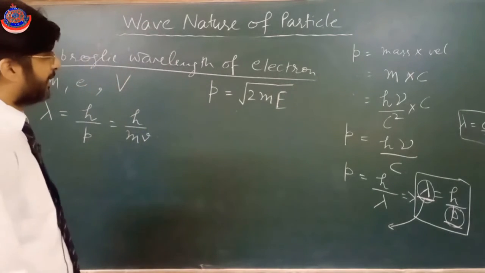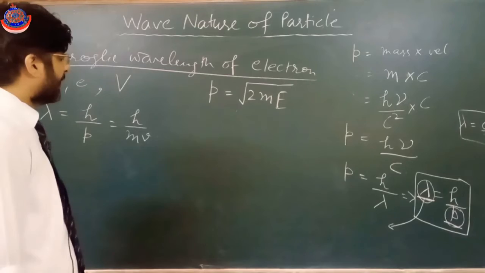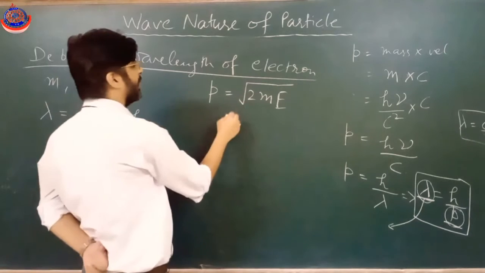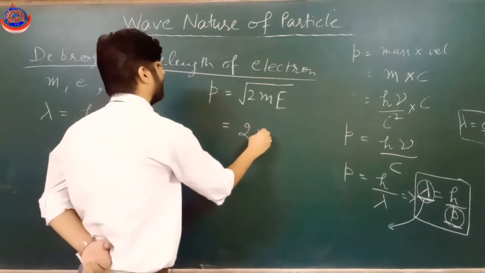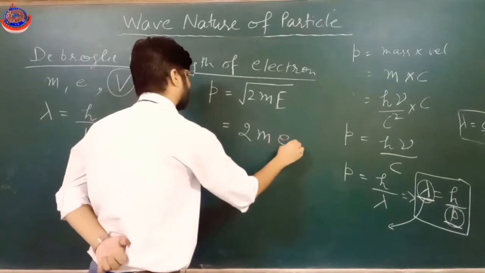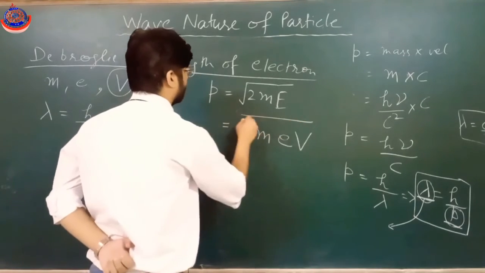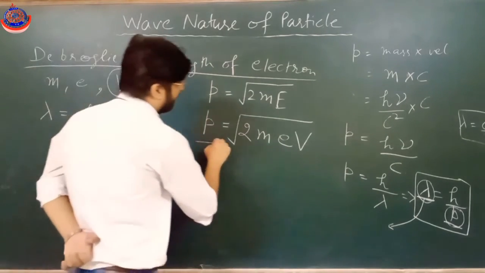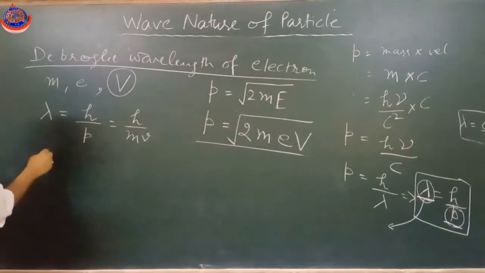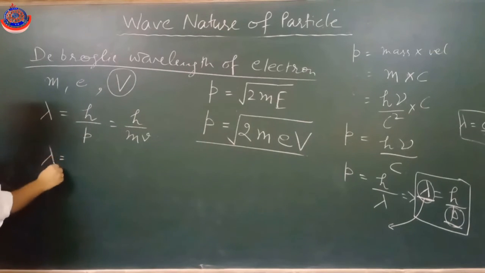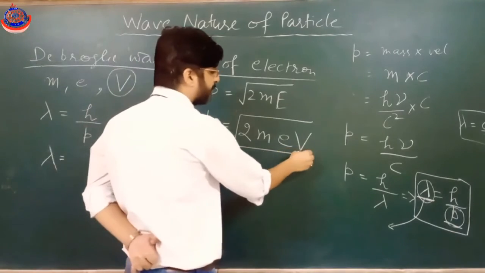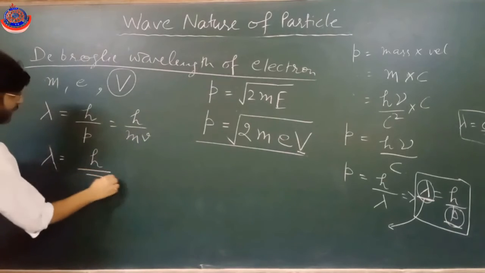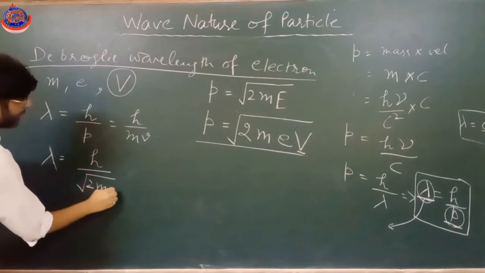If potential difference V we have applied, that means the energy of the electron with which it is moving can be written as e into V. That means the momentum of that electron is root 2meV. So de Broglie wavelength of an electron which is accelerated by this potential difference is given by h by root 2meV.